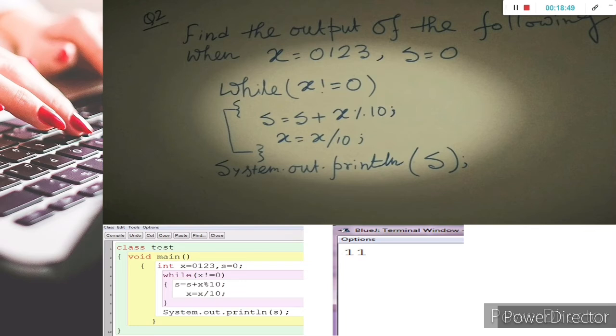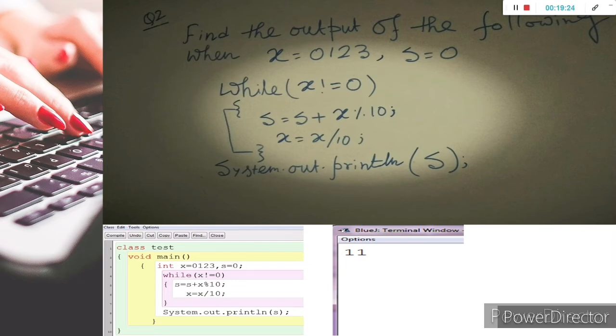The procedure is 1 into 8 to the power 2, plus 2 into 8 to the power 1, plus 3 into 8 to the power 0. So 1 into 8 to the power 2 is 64, 2 into 8 to the power 1 is 16, plus 3 into 8 to the power 0 is 3.